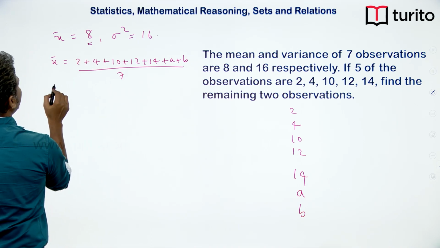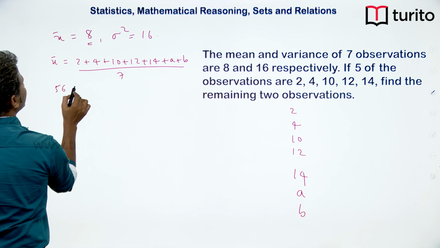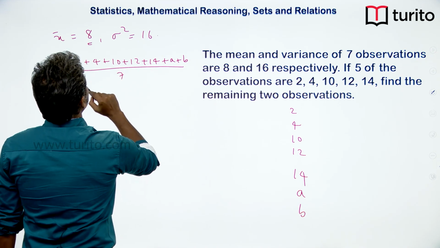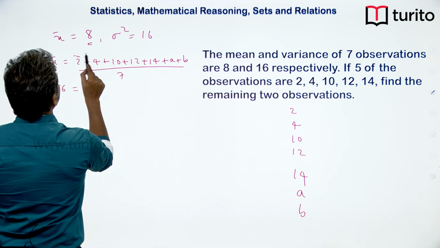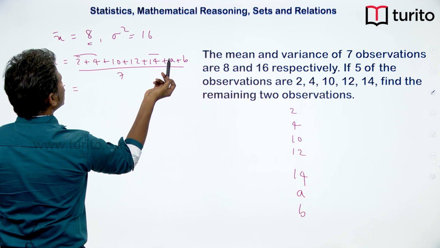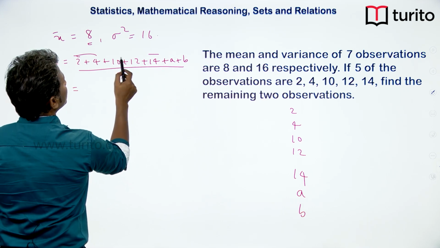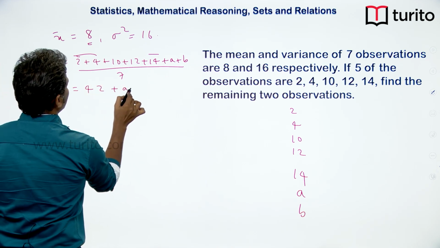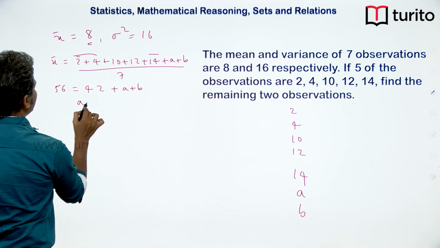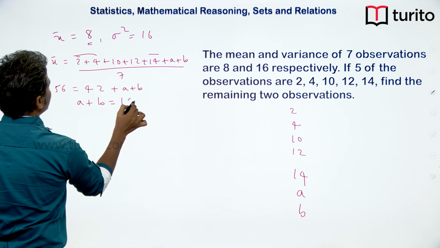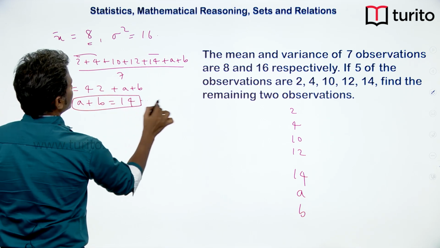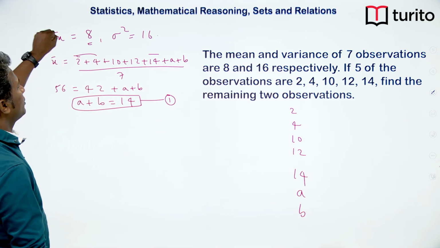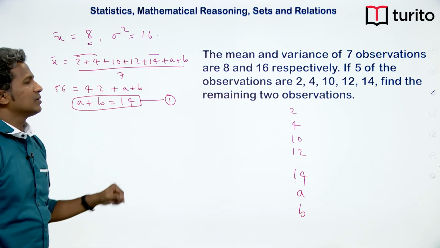So, 7 and x bar is already given as 8. So, 7 into 8, which is 56, is equal to, let us try to add them here. We have 6 here, 6 plus 14 is 20, and here we have 22. So, total 42 plus A plus B. From here we get a condition that A plus B must be 14. Let us take this as equation number 1. So, here we applied the information on mean. Now, let me apply the information on variance.